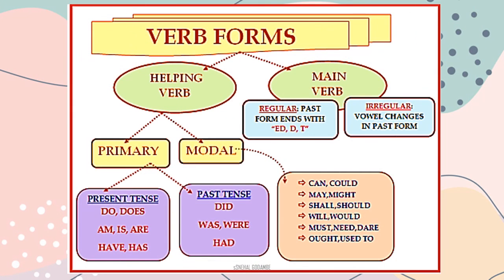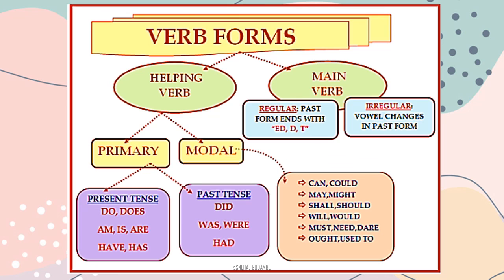We will revise what we have learned in today's session. Different types of verbs or verb forms, helping and main. We have seen that there are 2 types of verbs, main verb and helping verb. Now we are not focusing on main verb. Just look at my left side, helping verb. Again, there are 2 types of helping verbs, primary and modal. In primary again 2 types are there, present and past.